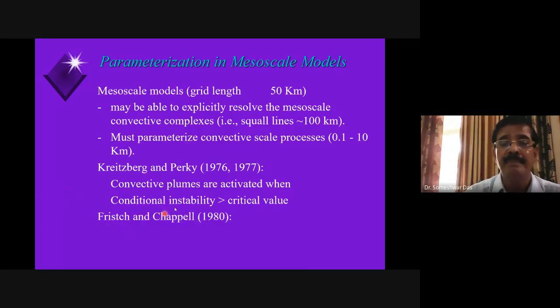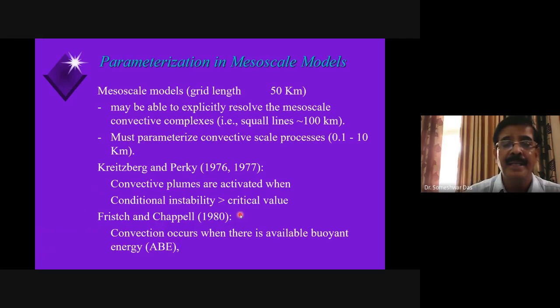Then there was another scheme proposed by Fritsch and Chappell in 1980, in which they hypothesized or postulated that convection occurs when there is available buoyant energy, ABE, in the grid box.